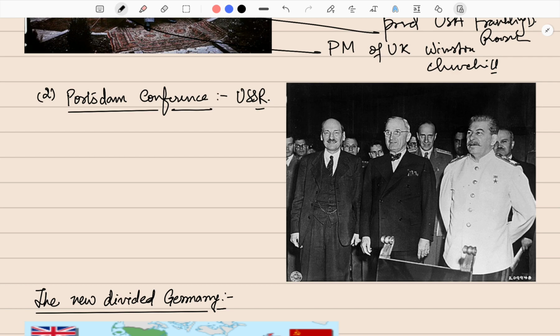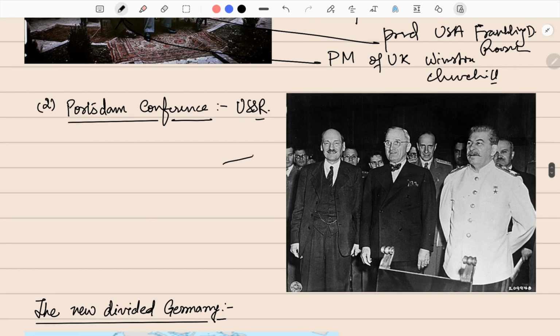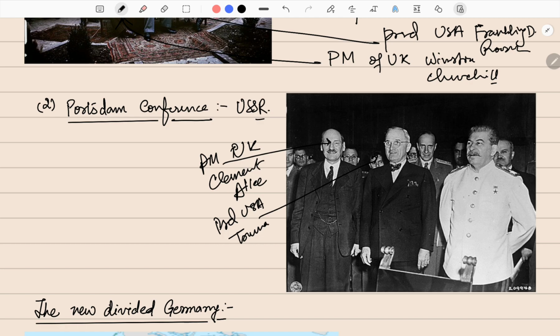So as taught, this conference was attended by the Prime Minister of Britain or UK, Clement Attlee, President of United States, Truman, and the General Secretary of USSR, Joseph Stalin. The Potsdam Conference